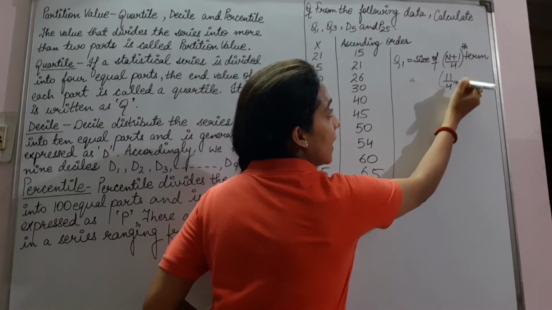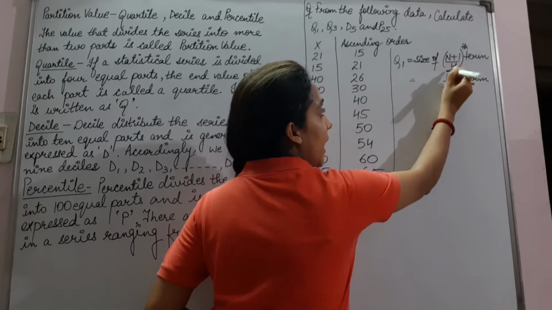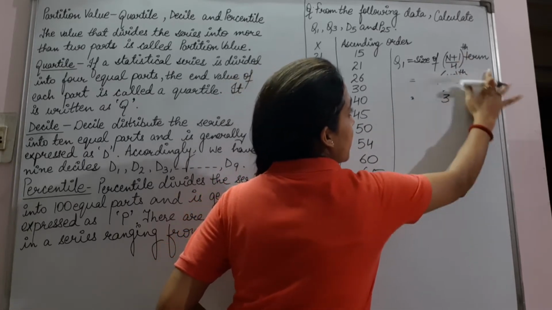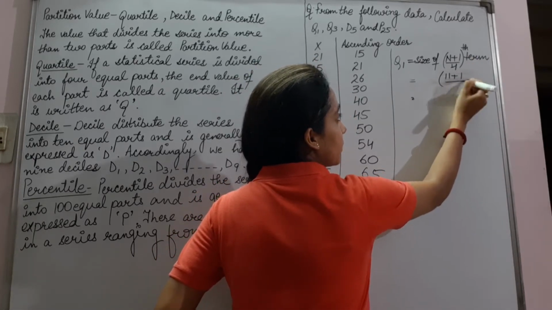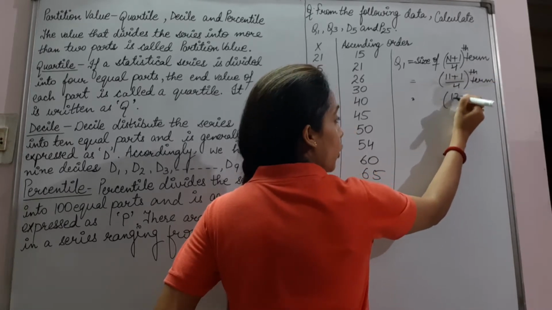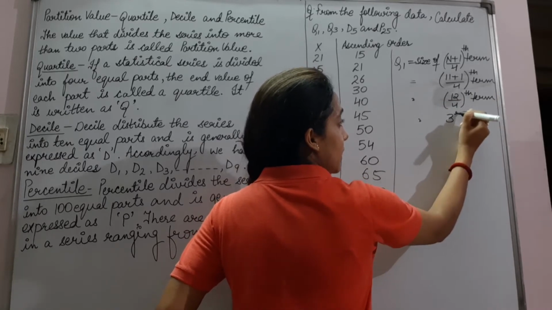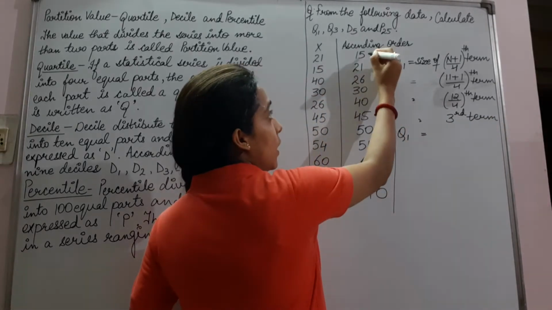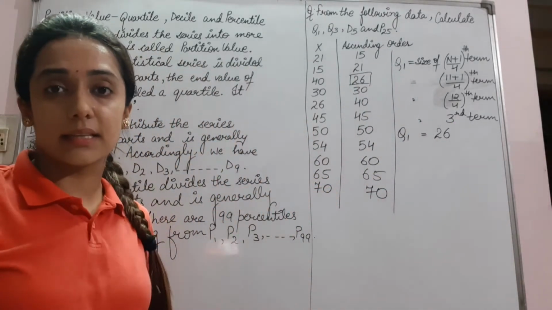That is 11. Sorry, it will be (11 plus 1) upon 4 th term. So it will be 12 upon 4 th term. It will be the 3rd term. So what will be the answer of Q1? 1, 2 and 3. Answer will be 26.